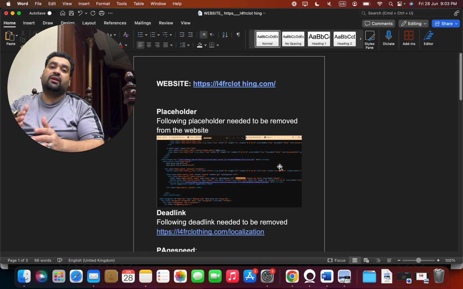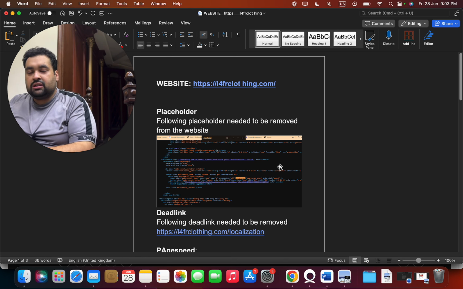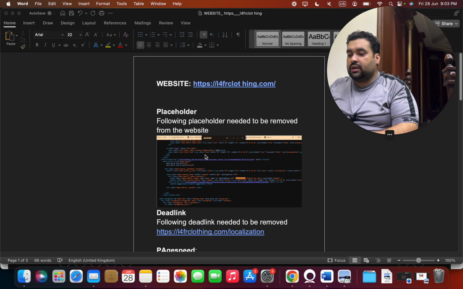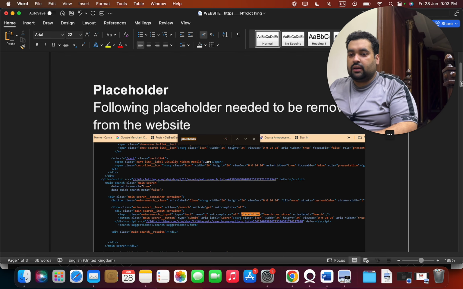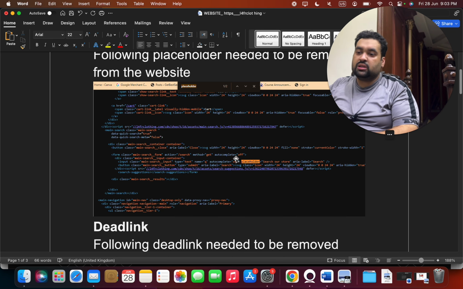Now we have a 170 plus step checklist which we have developed after resolving Google account suspensions, Google Ads disapprovals, and Google Merchant Center suspensions, on how their system works and what they trigger. Placeholder was one such thing. You can see over here that this was an error in the source code.